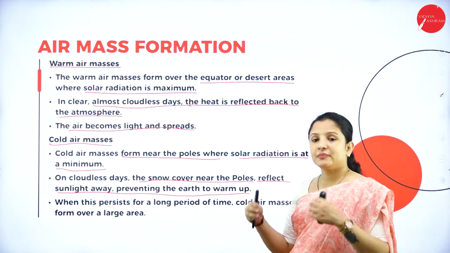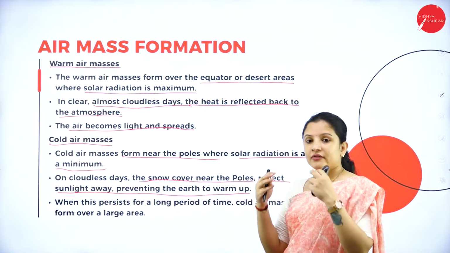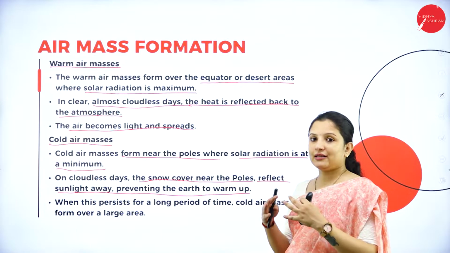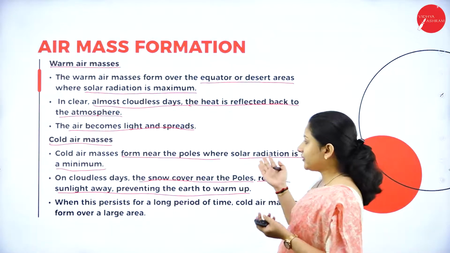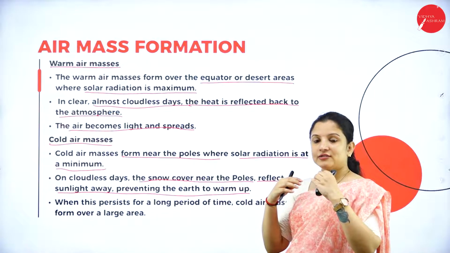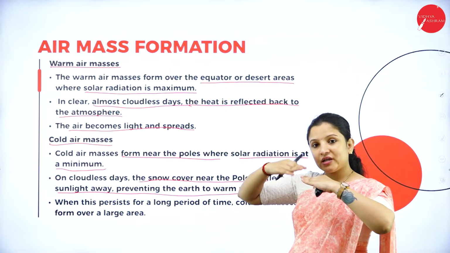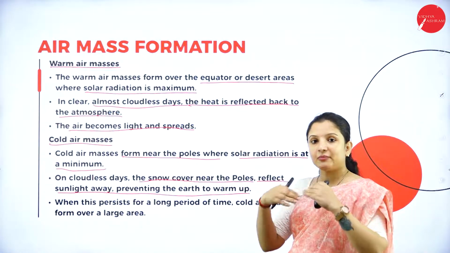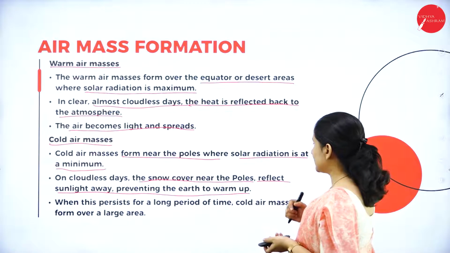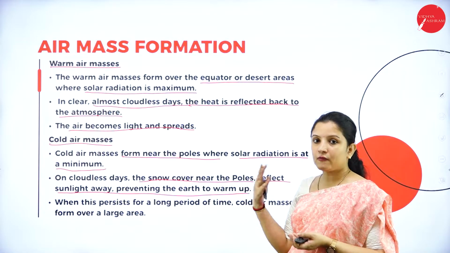In the polar region, what happens? They receive a very minimal amount of solar radiation. Therefore, the heating of that particular terrain is too negligible, and even on cloudy days they will not have enough heat to radiate. So whatever heat is there gets radiated back entirely, bringing the temperature even lower in the polar regions, and therefore preventing that polar region from warming up.